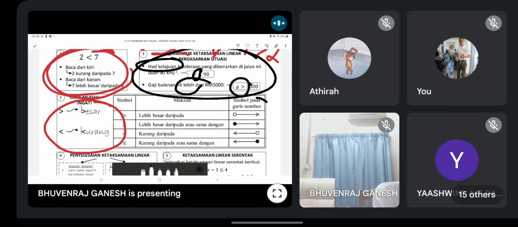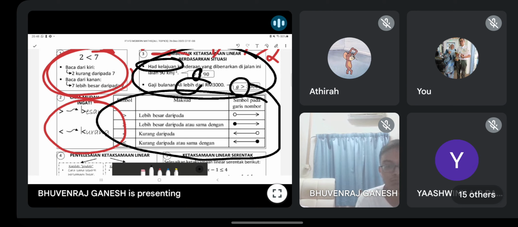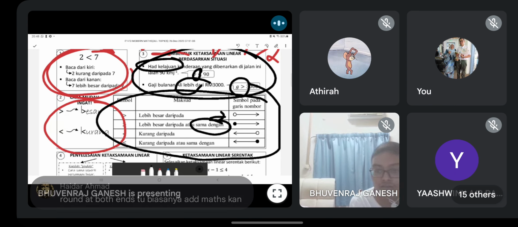Okay, and this one, guys, you all learned before. Anyone here forgotten this? Siapa pernah lupa yang ni? Or you all still remember? When to leave it blank, when to shade the dot. You all must remember, when there is an equal sign, make sure you shade the dot. If there is no equal sign, just leave it as a circle. This is when you are drawing the number line, garis nombor, to show the inequality.